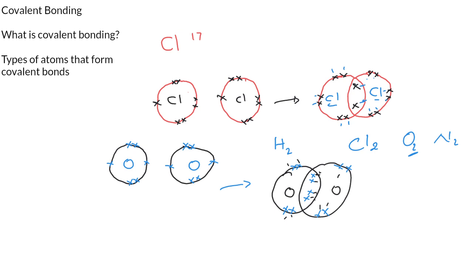Remember, for chlorine, it was only 1 electron that was shared, that was contributed to make a pair, right? So if we want to talk about the type of bond, it is a single bond because just 1 electron was being shared. In the case of oxygen, 2 electrons were shared, 2 pairs, or let me say a pair of electrons was contributed by each of the atoms. So that will be a double bond. The double bond is just telling you that each of these elements have contributed 2 electrons each to attain the kind of stability they want.